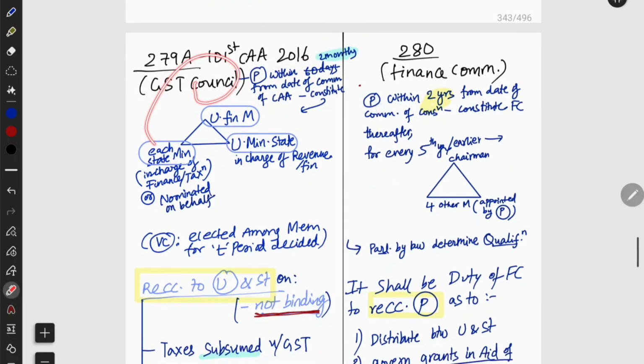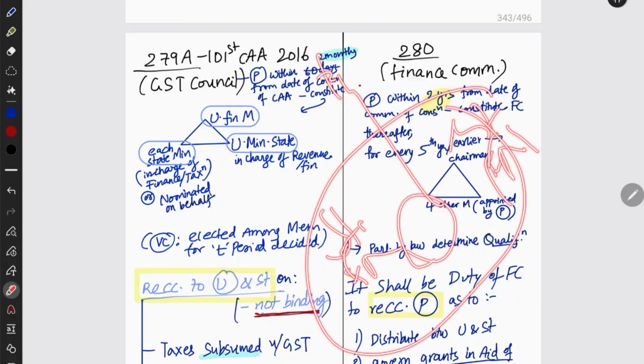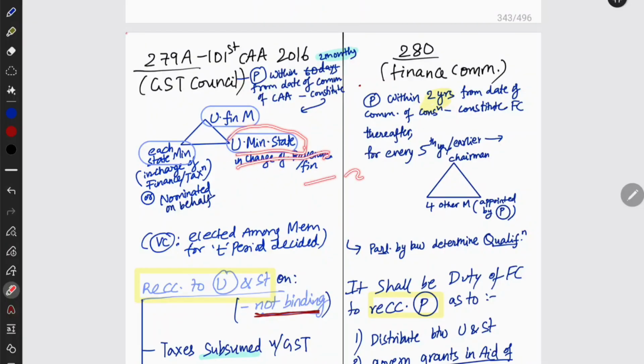Now let us see the GST Council. What is the composition? It is headed by the Union Finance Minister, and the Union Minister of State in charge of revenue. And then each state will have a Finance Minister or Revenue Minister, or each state minister in charge of finance or taxation, or someone nominated on their behalf. Fine, they are the main people who are part of the GST Council.